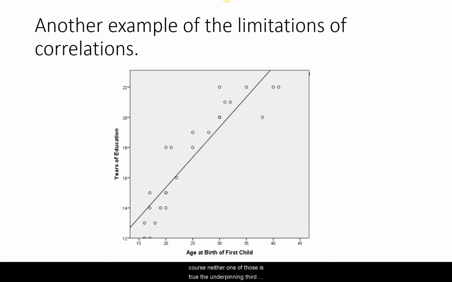And of course, neither one of those is true. The underpinning third variable there, of course, would be the hot weather. Hot weather drives poor behavior, as police will often tell you, and very hot weather, above 95. And also, of course, people prefer ice cream in hot weather. So there's a third variable there that wasn't so obvious.